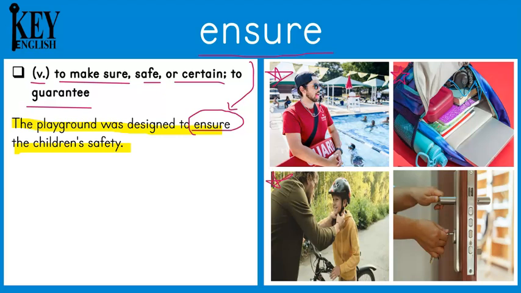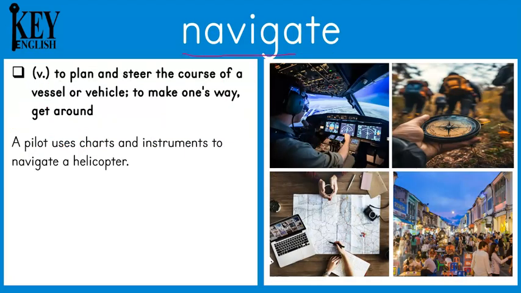Or, wearing a helmet helps ensure your safety while biking. And lastly, we locked the door to ensure the room was safe. So again, when you want to say that something makes sure that something is safe or certain, you can use this word insure.